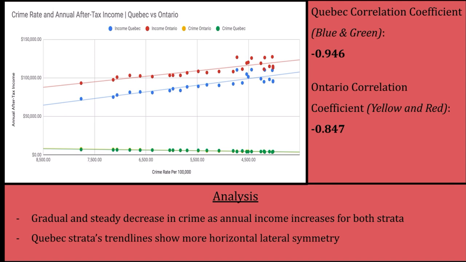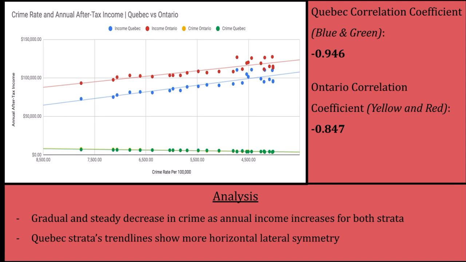But what we can see from the graph, from both the figures and the graph, is that Quebec's data was a little more consistent. It shows a stronger correlation between the independent and dependent variables, whereas Ontario had a very slightly weaker one, by around 10%.